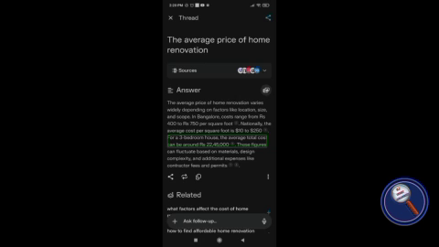Now if you want to ask a follow-up, below this you will find related questions, like What factors affect the cost of home renovation? Some related information you can find also. You can explore it using swipe left, swipe right. Or you can just ask a follow-up. See, Ask follow-up, you can find it at the bottom of your screen. So you can explore yourself.